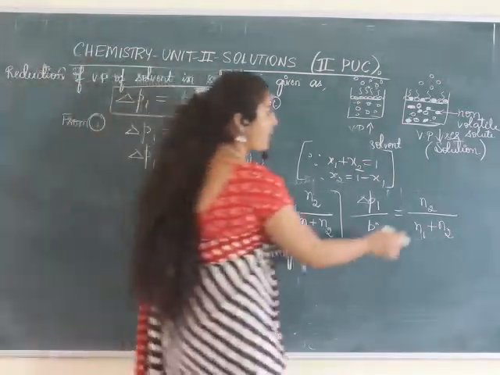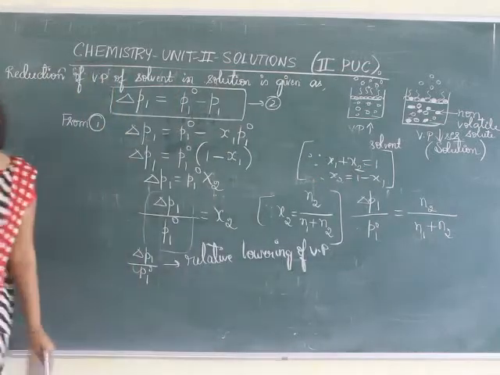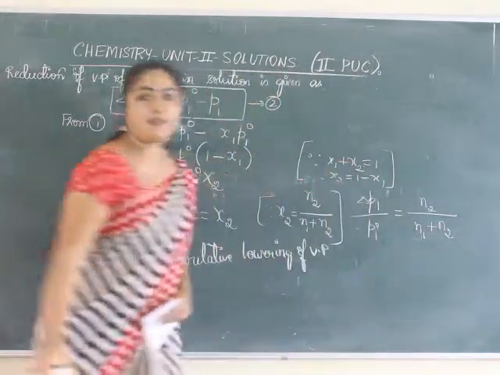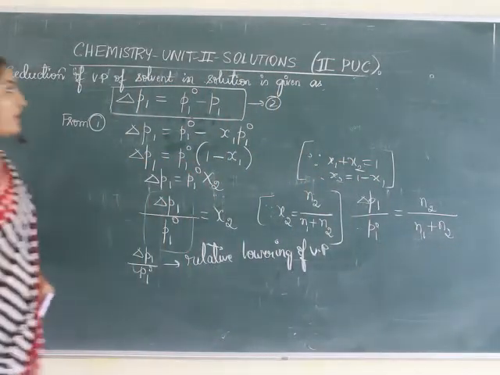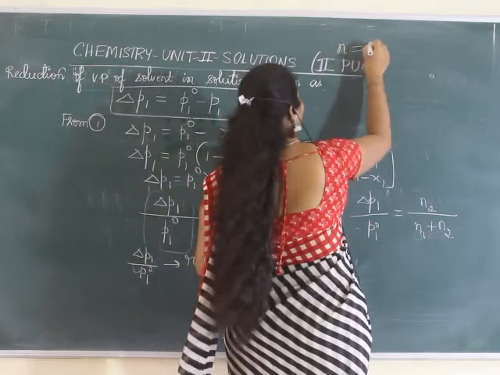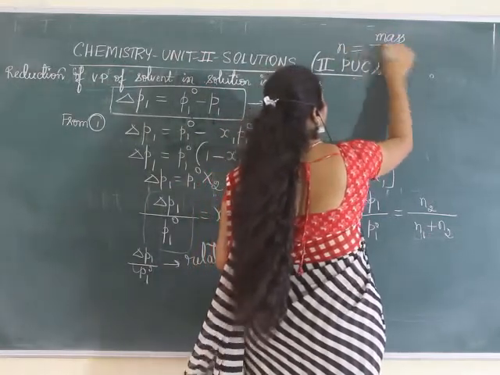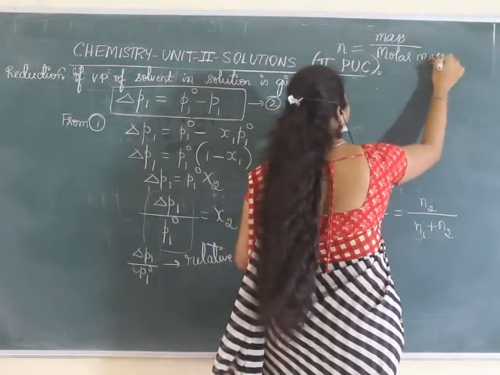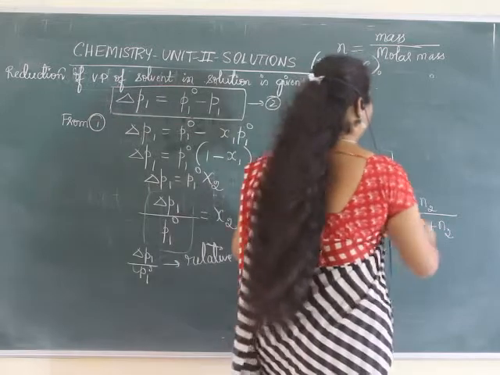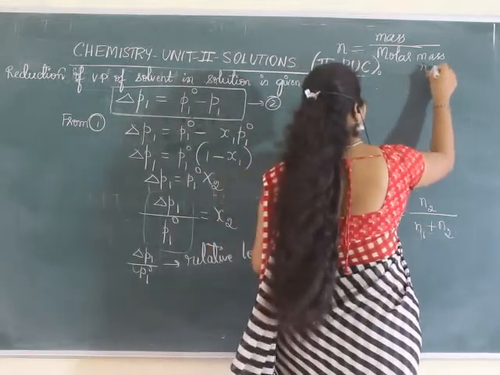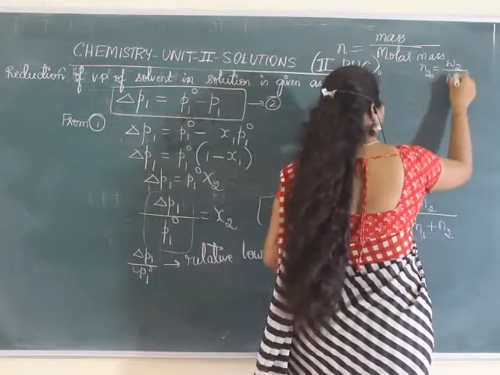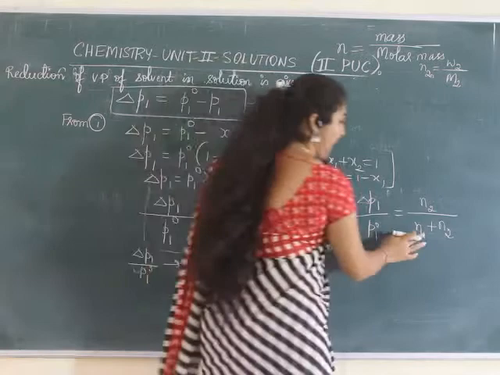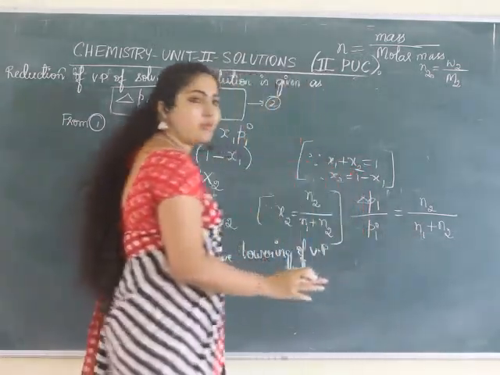What is the number of moles formula? Number of moles N is equal to given mass by molar mass. So I can write N2 as W2 by M2, where W2 is given mass and M2 is molar mass. In the same way for N1 I will write W1 by M1.